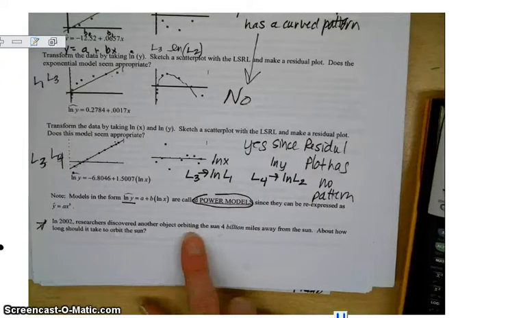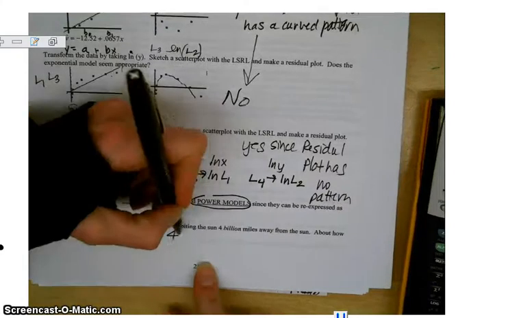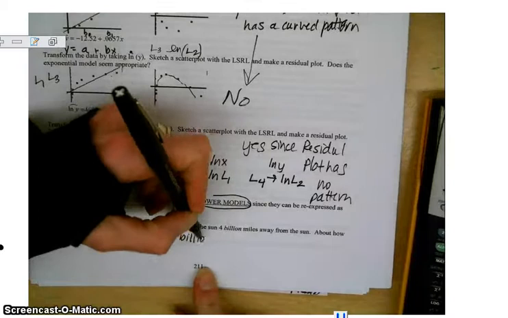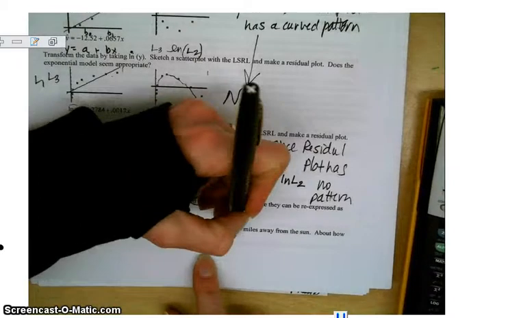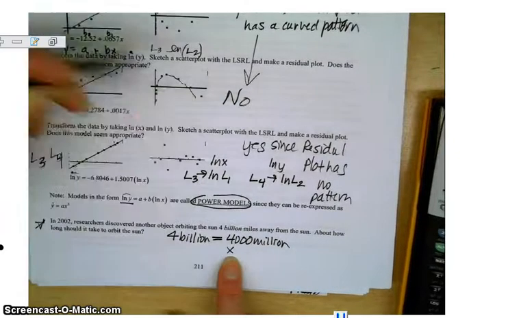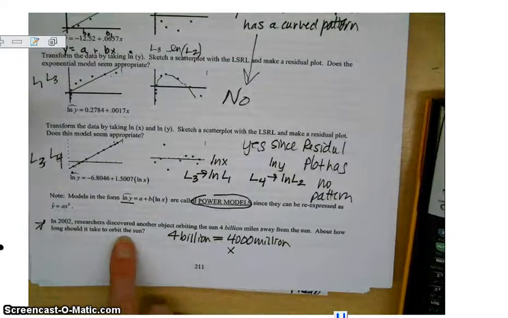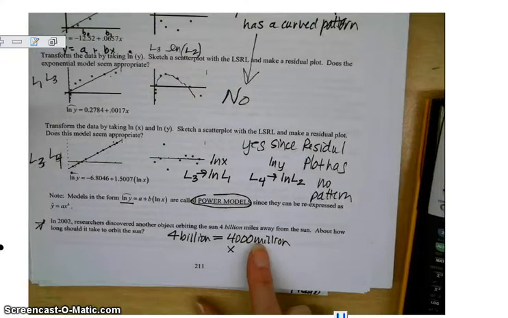It says, in 2002, researchers discovered another object orbiting the sun 4 billion miles away. Okay, so we need to change 4 billion into million. So 4 billion equals 4,000 million. So this would be our x value, 4,000 million. About how long should it take to orbit the sun, in Earth years? So this is farther away than Pluto.